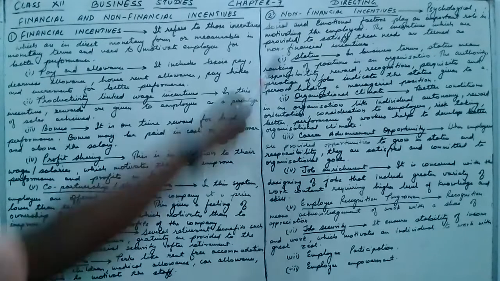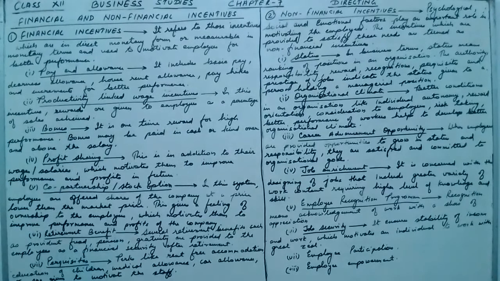These are basically of 8 types. The first is status. In business terms, status means ranking of position in the organization.